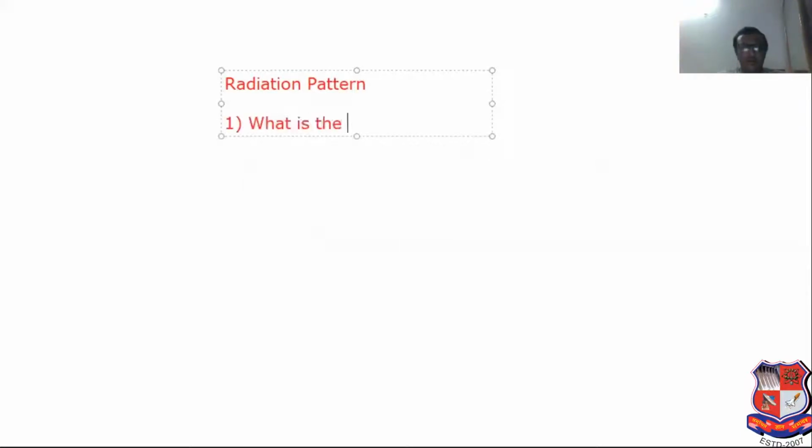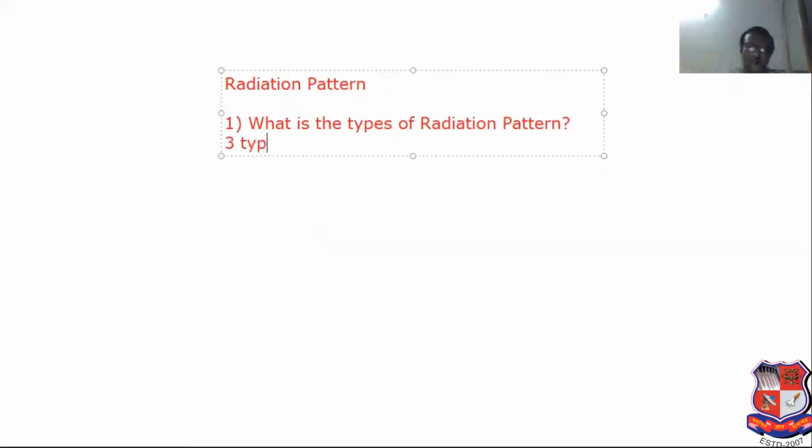First MCQ: what is the types of radiation pattern? Main types of radiation pattern. So what are the different types of radiation pattern? There are a total of three types. What is the first type? Isotropic radiator, omnidirectional radiation pattern, directional radiation pattern.